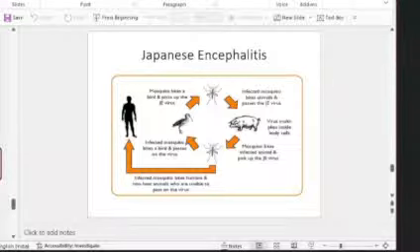Which is the reservoir for Japanese encephalitis virus? The birds. Herons are the reservoirs. And what about the pig? Pigs are the amplifier hosts. Pigs are the amplifier host for the Japanese encephalitis virus. So it's a very important MCQ based on Japanese encephalitis. Humans, dead end host or accidental host; amplifier host, pig; reservoir host, the birds, heron.